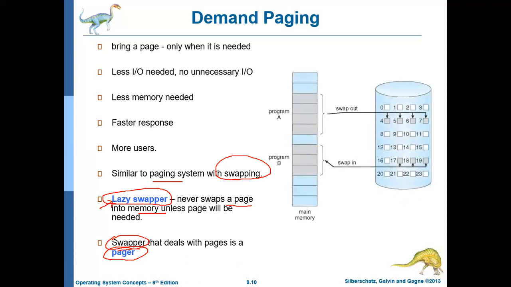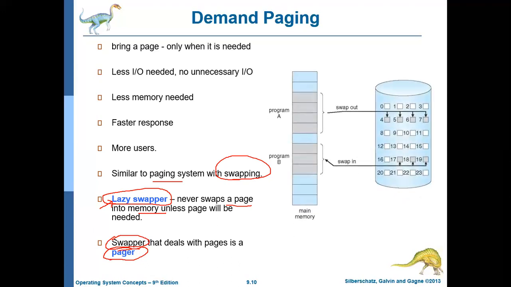The key takeaway is that demand paging is paging with swapping. To refine that, it is paging with lazy swapping. That is, swap in a particular page only when it is required. As long as it is not required, let it be in the hard disk. Swap only those pages which are required.